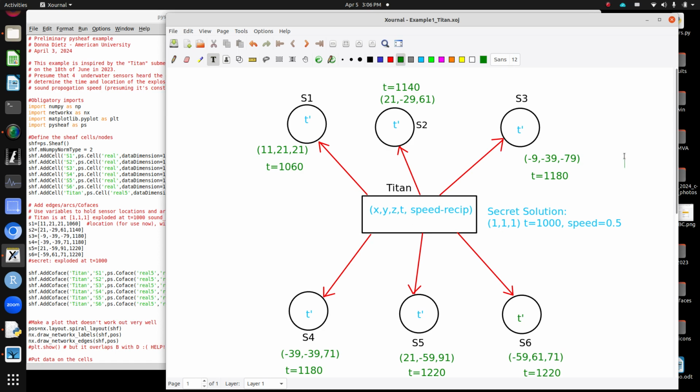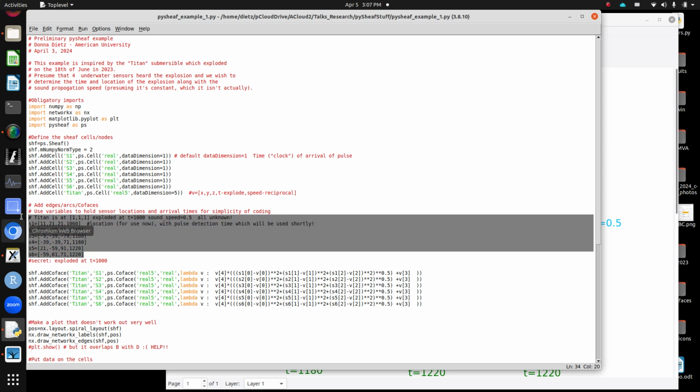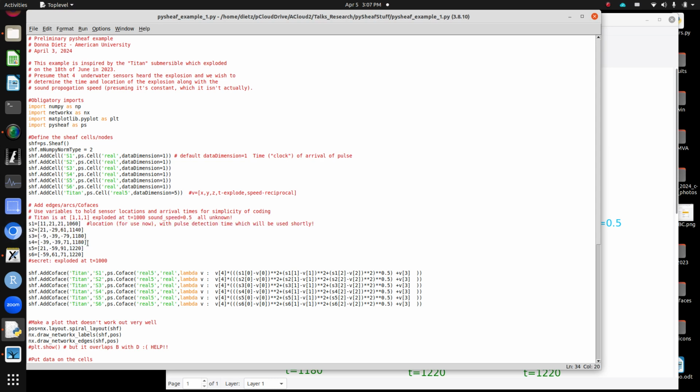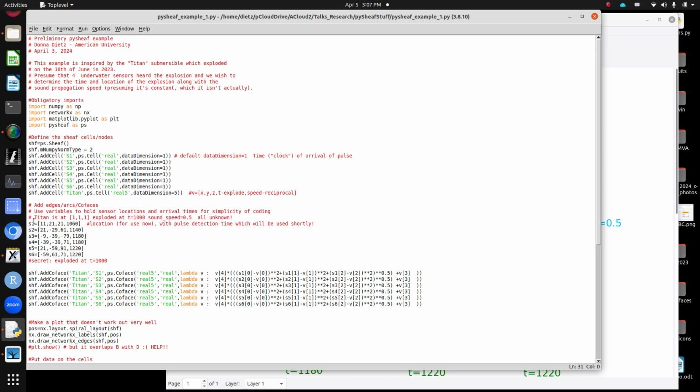I'm just putting it there. It could have been anywhere. It doesn't really matter. So I could have made this 4 dimensions and just hardwired the speed of the wave. That's fine. And one of the tricks I use when I write these is I'm going to make these guys variables so that my code is easier to read and it's easier to change something. But these are not going to change. These are variables that are holding constants, let's say. It's constant for the whole run of this code.